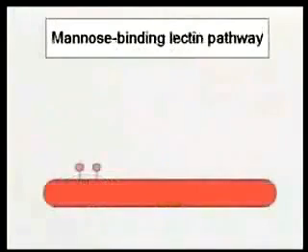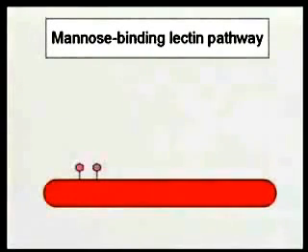All right? So how does this pathway work? Here's our bacterium that has mannose on its surface. And many bacteria, in fact probably most bacteria, have mannose on their surfaces. So what happens? The mannose-binding lectin recognizes the mannose and binds to the mannose residues on the bacterium.